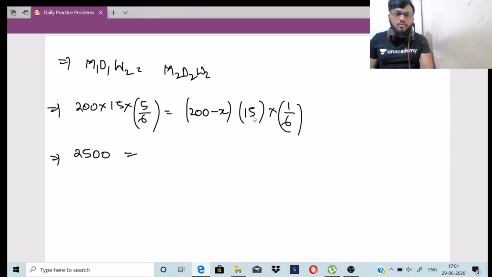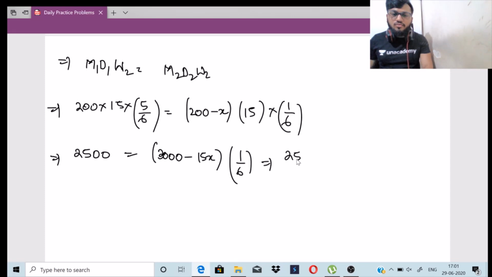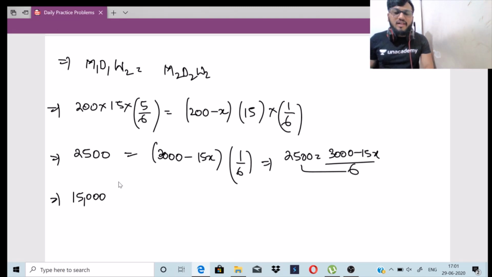Here it will become 200 minus X into 15, which is 3000 minus 15x, into 1 by 6. Okay, this I can still formulate. 2500 is equal to 3000 minus 15x divided by 6. So cross multiply here. 2500 into 6, 2500 into 4 is 10,000, into 6 is 15,000, is equal to 3000 minus 15x, right?